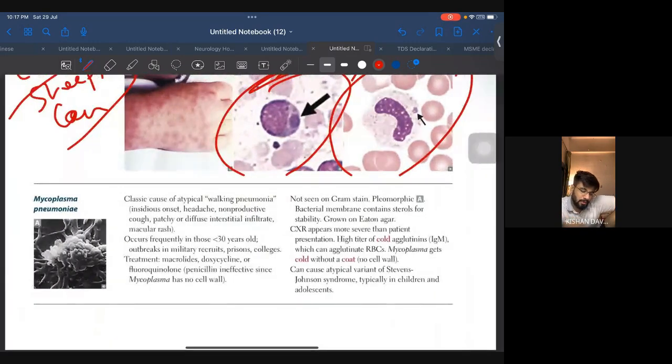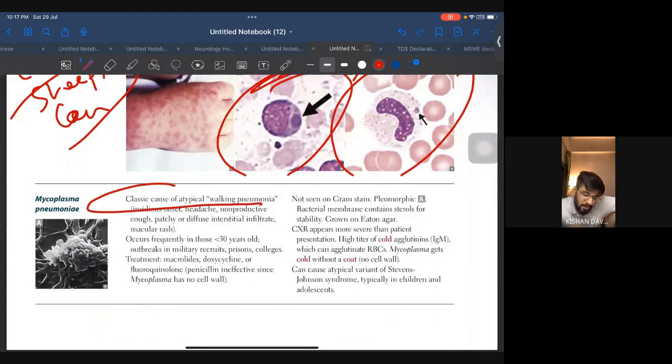Coming to Mycoplasma pneumoniae, the classic cause of atypical walking pneumonia. Your important line is diffuse interstitial infiltrate, very important. It occurs in young patients. Mostly they will give you military, prisons, college, etc.